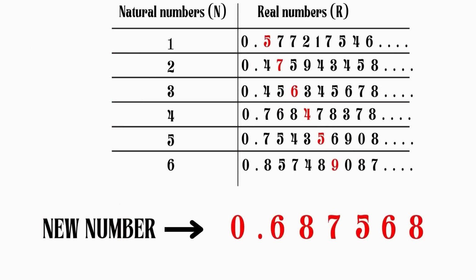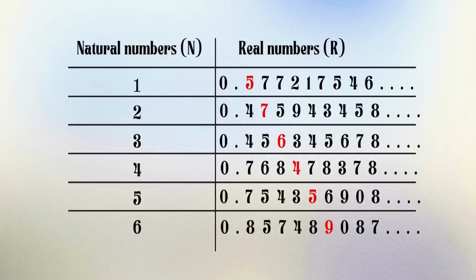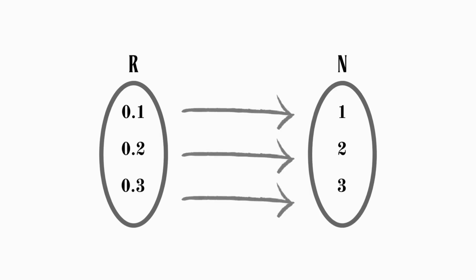So is our new number a part of the list? Well, it can't be the first number in the list since the first digits don't match. It can't be the second number either since the second digits don't match. Our new number will always differ from any given number on the list since there will always be at least one digit that does not match the digit on the diagonal. Thus, we have a real number that isn't part of the list, meaning we haven't achieved a one-to-one pairing, which